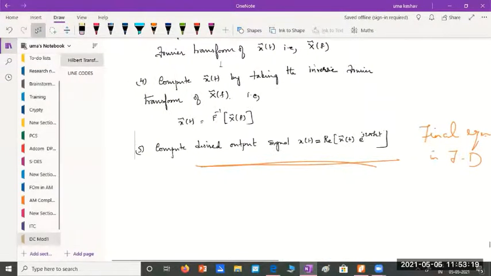With this we complete all Hilbert transforms, the complex representation in terms of rectangular form, canonical or rectangular polar form of band pass signals, then low pass signals by using complex envelope, band pass signals using pre-envelope, conversion from band pass to low pass by representing pre-envelope in terms of complex envelope, and by considering the whole system, which is a band pass system, converted to a low pass system.